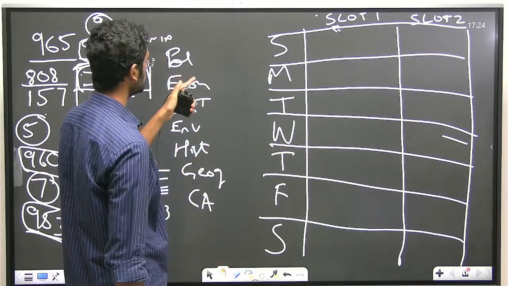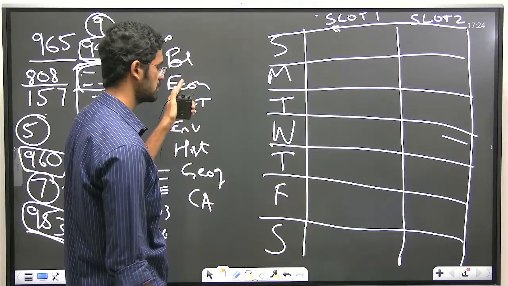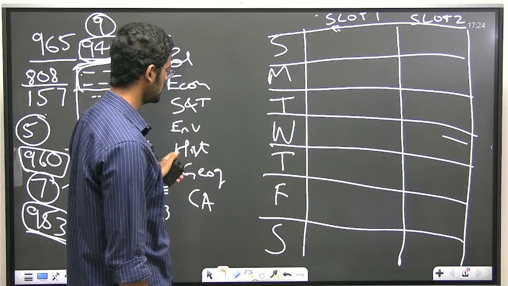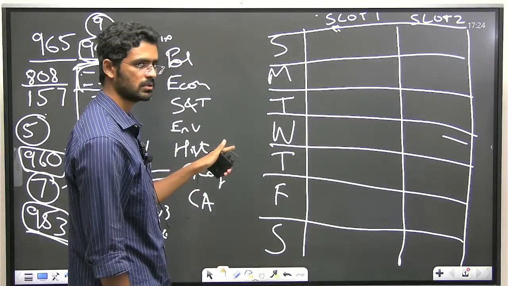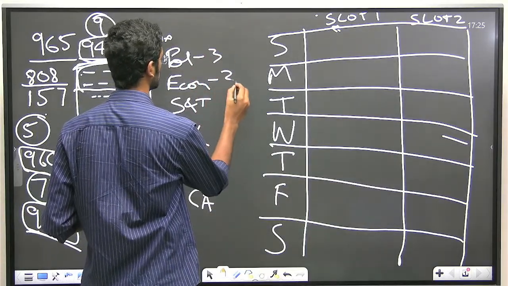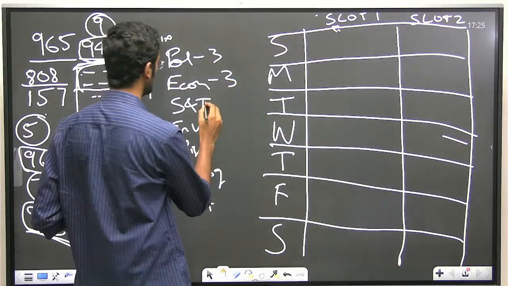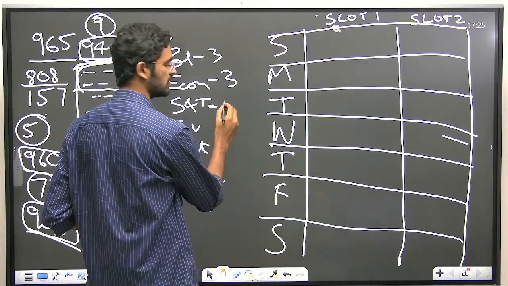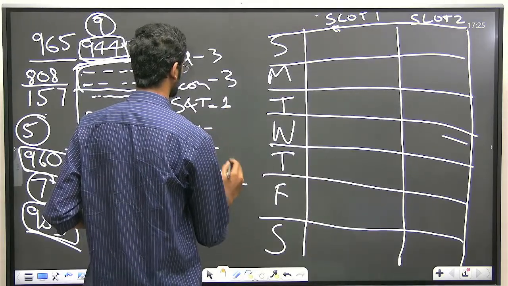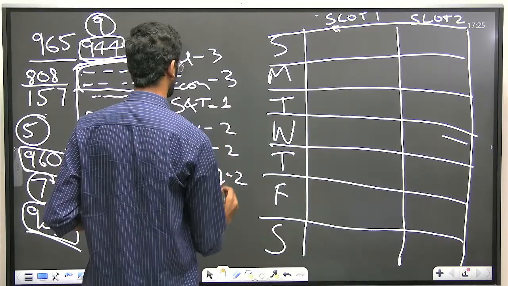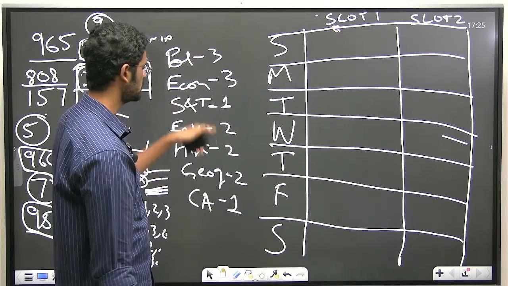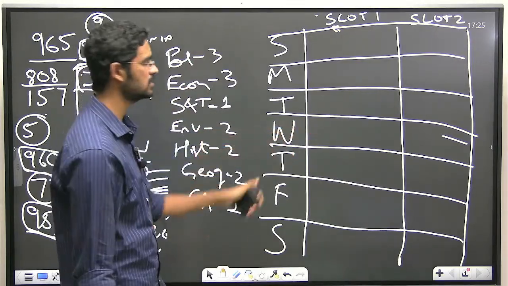Based on the importance of these subjects, you can allot slots according to your needs. Like if you feel that you are weak in history, or history is more important, you can allot more slots to history. For my perspective, polity and economy I felt most important, so I allotted 3 slots to them. Science and tech I am relatively comfortable with, so I allotted only 1 slot. Geography 2, history 2, environment 2, current affairs 1. So I allotted the number of slots, and I have to fit these in.